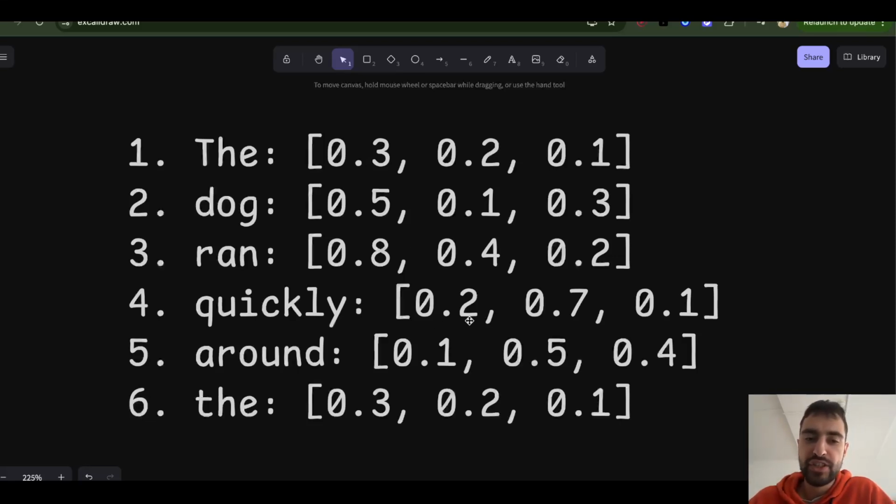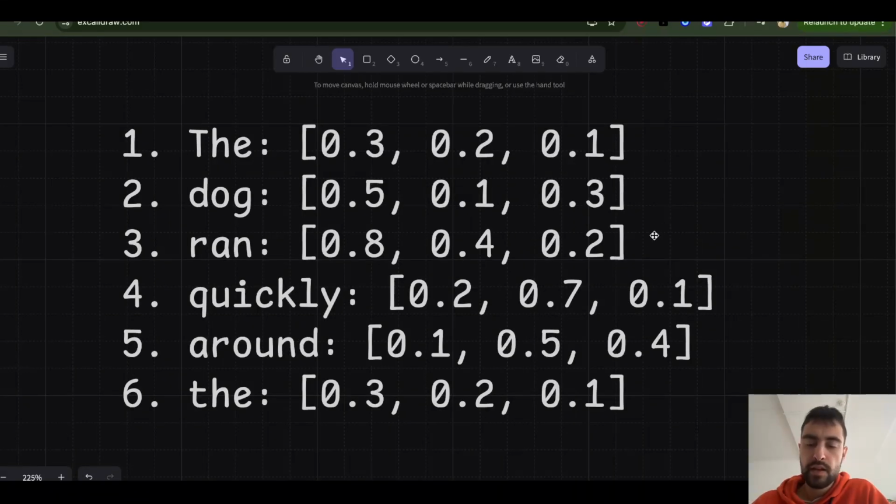We wouldn't just add them up. It wouldn't work. We need to somehow process them first. We need to figure out how we process them so that when we add them here, it makes sense and works well. Definitely one way we can add context from these previous tokens is just to sum up: 0.3 plus 0.5 plus 0.8 plus 0.2, and the result written here. So that would be a way. But there are many issues with that.